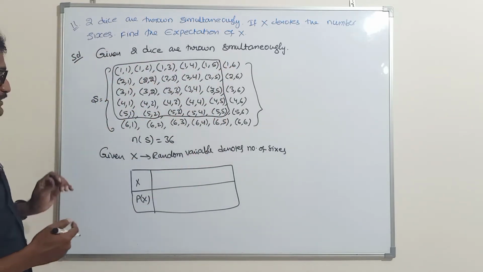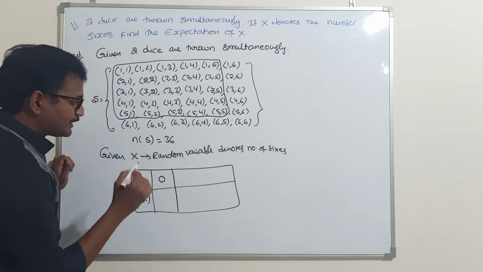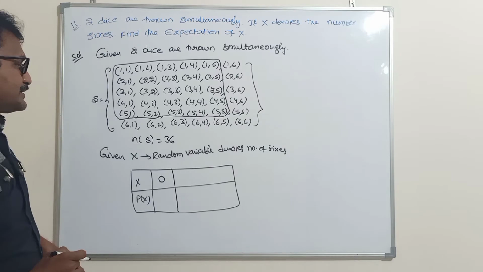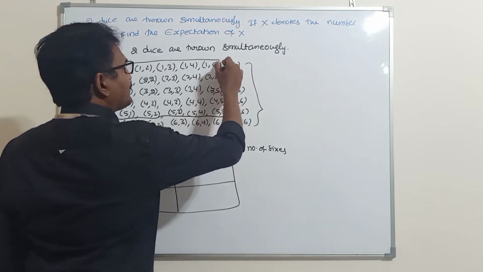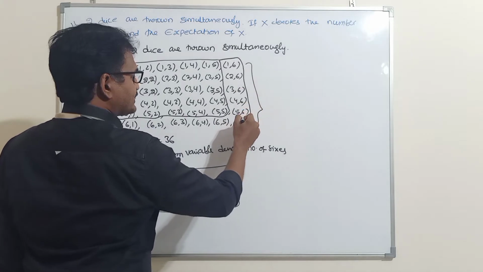That means the number of 6s is 0. Next, if you observe the sample points 1 6, 2 6, 3 6, 4 6, 5 6.